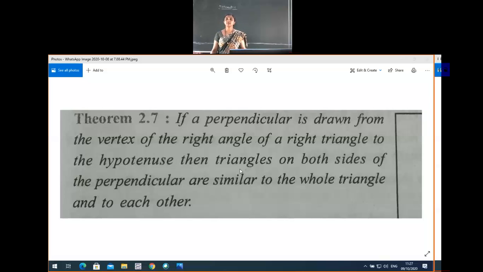Yesterday we discussed Pythagoras theorem. In any right angle triangle, the square on the hypotenuse is equal to the sum of the squares of the other two sides.